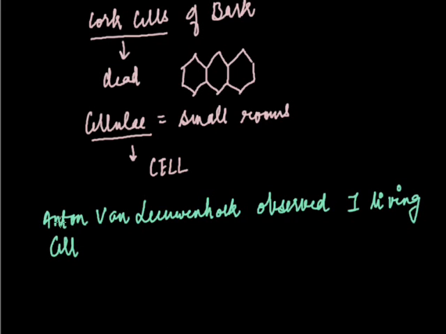He is also known as the father of microbiology. He observed the first living cell, which was a bacterium. So if a question arises who discovered the cell, you have to answer Robert Hooke. But the first living cell was discovered by Anton van Leeuwenhoek, and that was a bacterium, a prokaryotic organism.